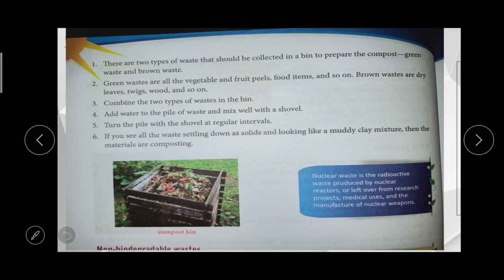Combine the two types of waste in a bin. We should add some water and mix it with a shovel. We should mix it and turn the pile with the shovel at regular intervals. If you see all the waste settling down into a solid, muddy clay-like mixture, then the material is composting.